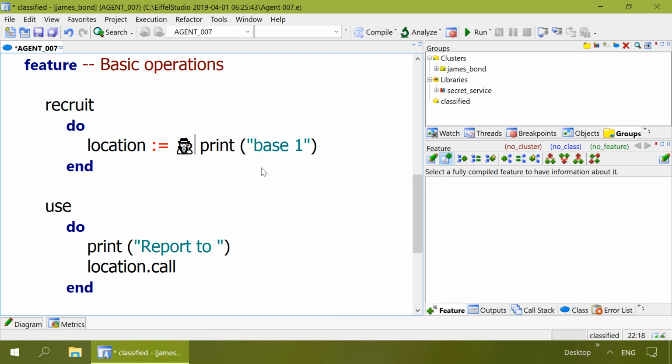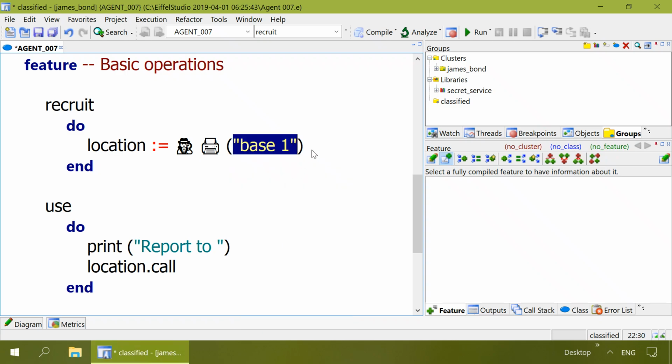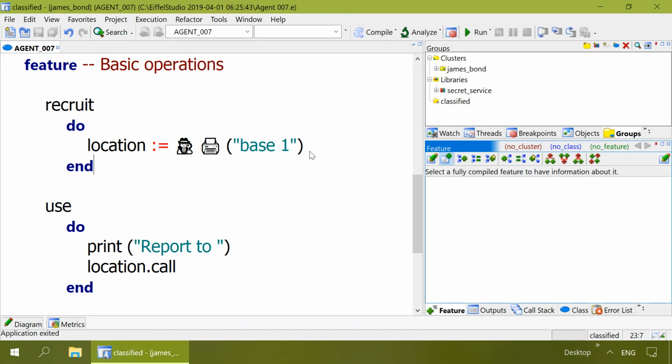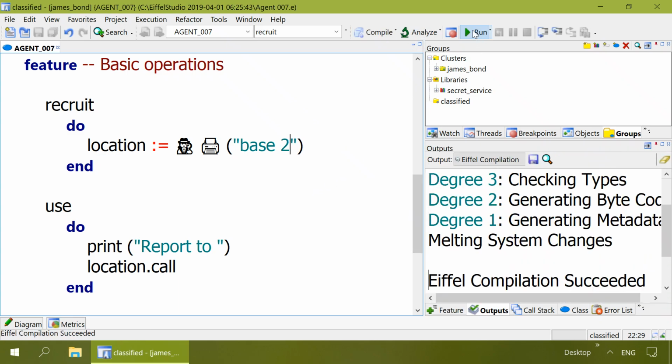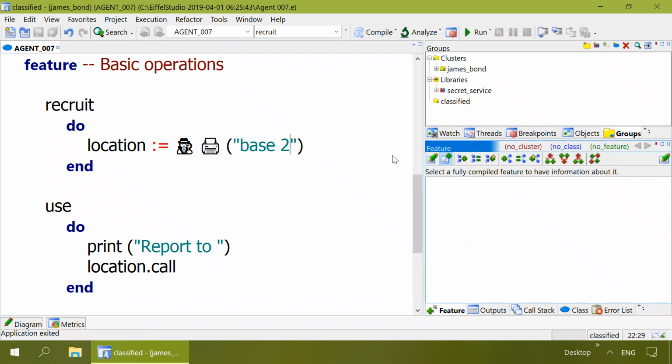The same technique works for other names as well. For example, I can replace print with a single icon. I compile the program and run it. The program works as before. Let's change the location name, compile and run it again. The output of the program reflects the changes as expected. As you can see in the title of AFIL Studio window, the functionality is available in 1904.